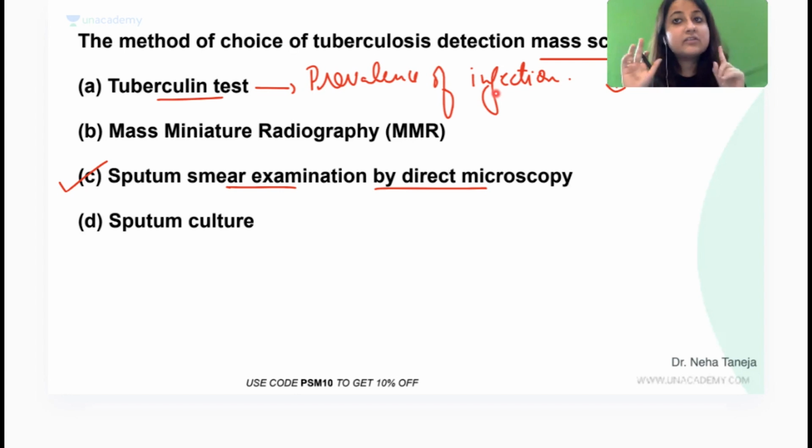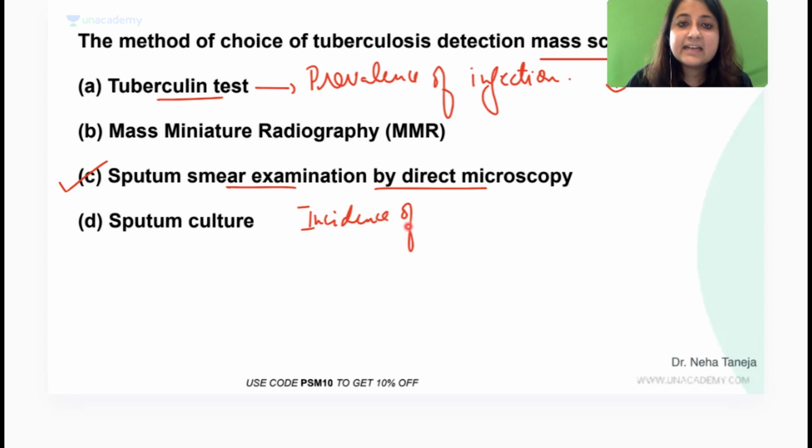It's not written. Of course, Ravi, it's not written. But please remember, screening is mostly done for a disease, right? You try to use a screening test to find whether we are developing a disease or not. Did you understand, everybody? So I'm just going to revise 3 things for you. If I ask you incidence of TB infection, what are you going to do? If I ask you prevalence of TB infection, what are you going to do?